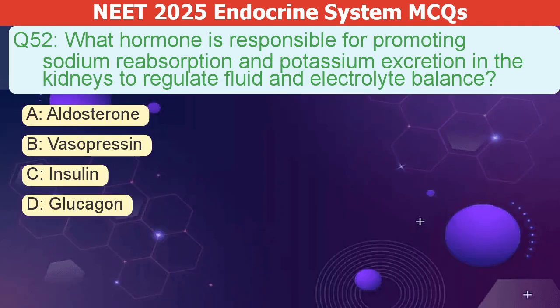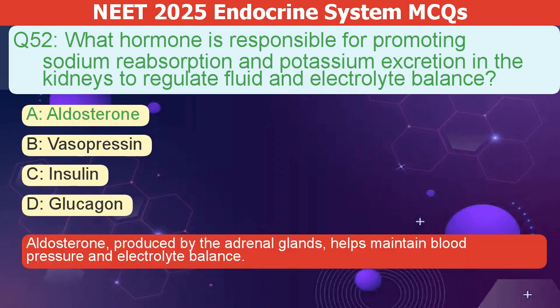What hormone promotes sodium reabsorption and potassium excretion in the kidneys to regulate fluid and electrolyte balance? A. Aldosterone. B. Vasopressin. C. Insulin. D. Glucagon. The correct answer is A. Aldosterone, produced by the adrenal glands, helps maintain blood pressure and electrolyte balance.